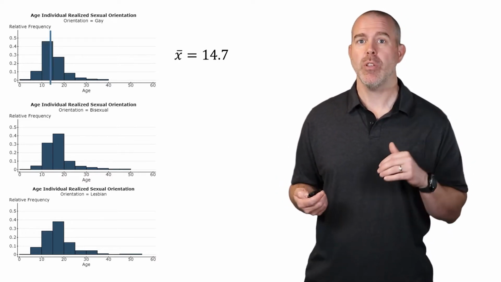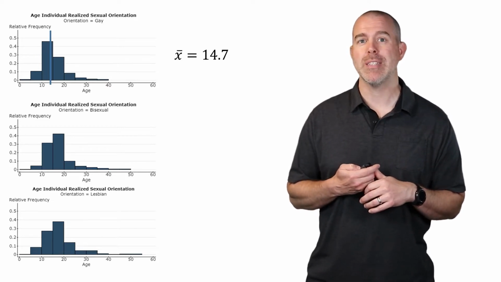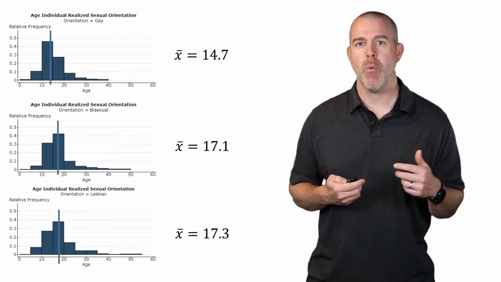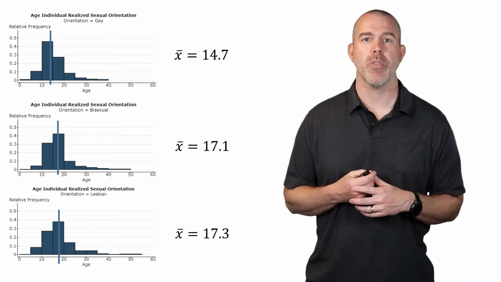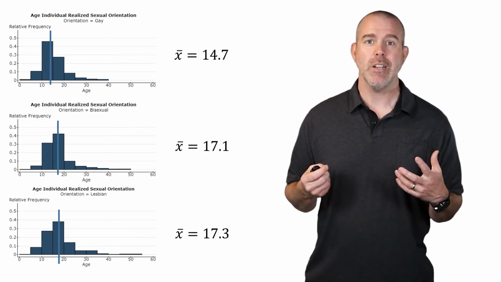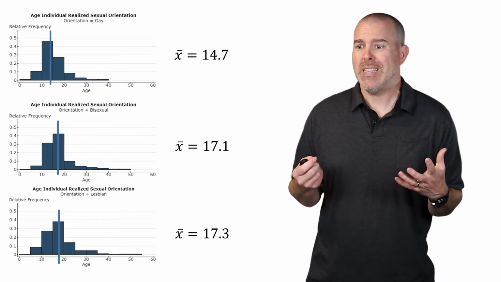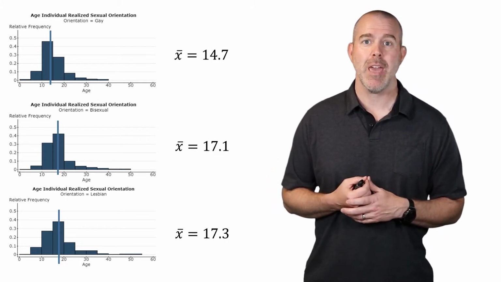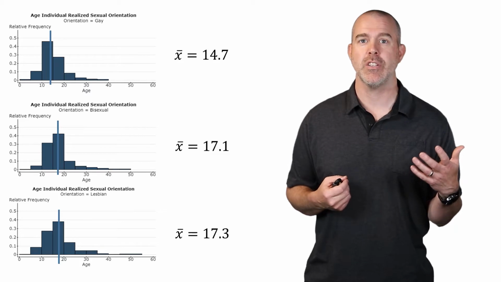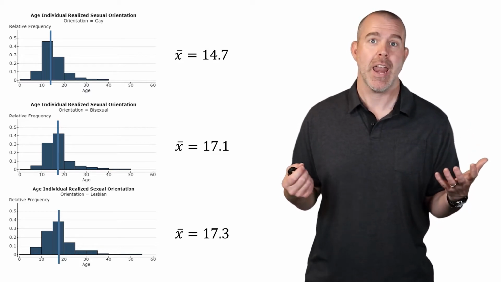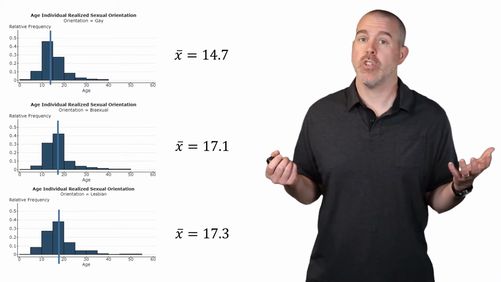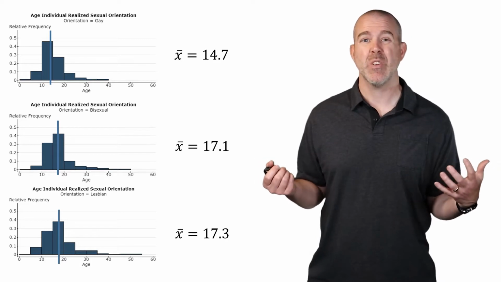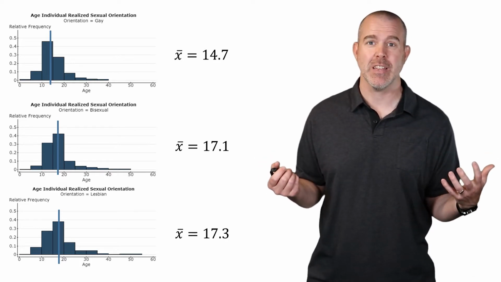We can compute those sample means. We have 14.7 for gay men, 17.1 for bisexuals, and then 17.3 for lesbians. They're clearly different, at least at the sample level. The last two look pretty similar, but it looks like gay men recognize their sexual orientation at a younger age on average. But these are just samples. We don't know if that difference is statistically significant.